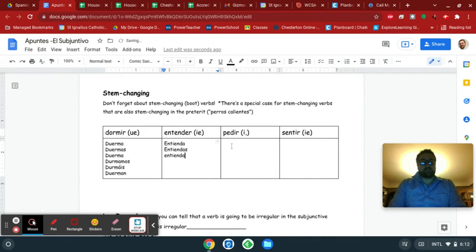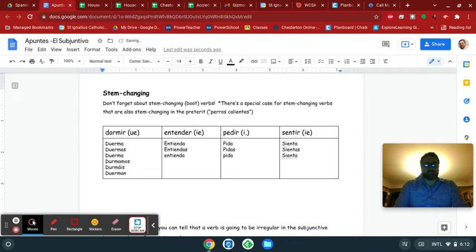Entiendas, entienda. Pedir. To say I order something in a restaurant, it's yo pido. But we're going to make it pida. Pida, pidas, pida. And then sentir. It's going to be sient. Again, it's an IR verb. And so sienta, sientas, sienta.